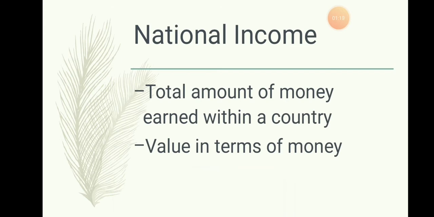I'll give an example. When an individual earns money, maybe salary, wages, or profit, this is known as his individual earnings. But what happens when the whole nation's money is pooled together or taken into consideration together? That is known as national income, the income of our whole nation, which is calculated in terms of money. And why is this national income calculated? It is calculated to know the economic growth of our country.